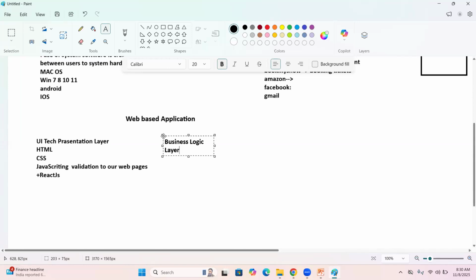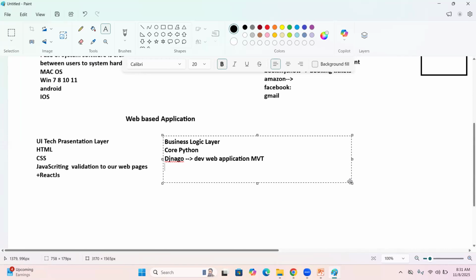In the business logic layer, we write the business code. This business code we write in core Python, where we focus on variables, data types, control statements, and OOPS concepts. Next, in advanced Python, we focus on Django. This framework is specially used for developing web applications using the MVT pattern, model view template pattern.